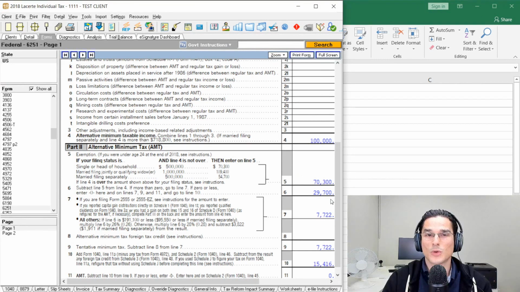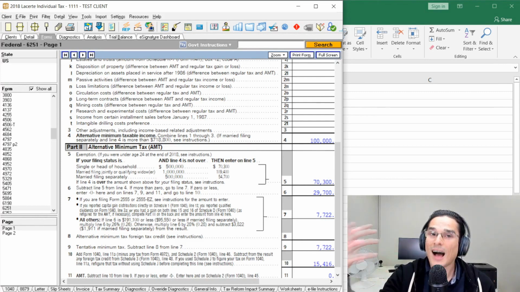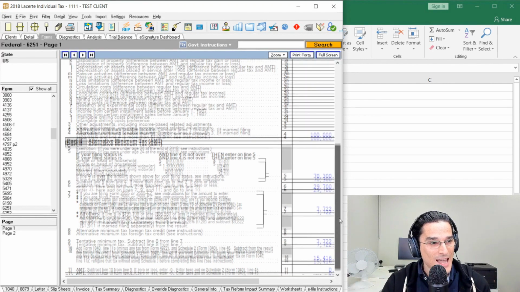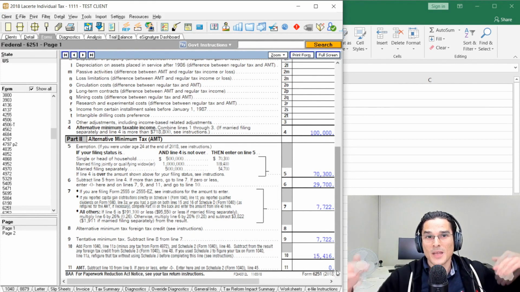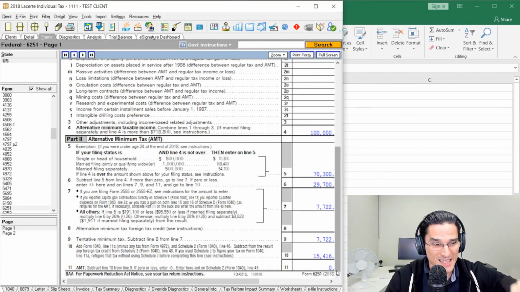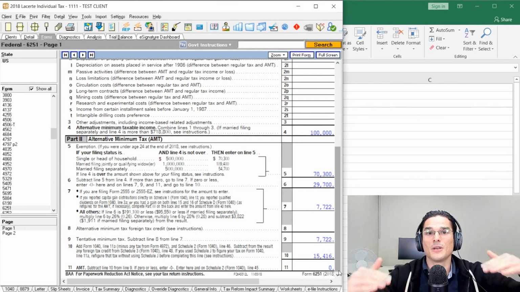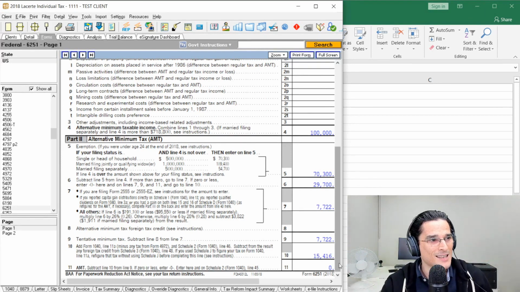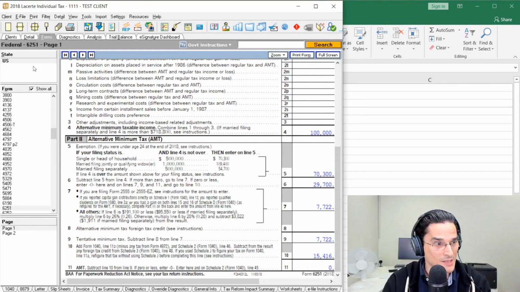So once we get the exemption, we can calculate the AMT, or alternative minimum tax. You see that the tentative minimum tax in this case is $77.22. However, the ordinary income tax, meaning the amount from Form 1040, is $15,416. So the ordinary income tax is higher, which means that in this year, the AMT is 0. Again, AMT has to exceed ordinary income tax liability to make it onto the return and to have an effect from a tax perspective. In this case, the AMT is lower, ordinary income tax higher, so you just pay the ordinary income tax. It's as if the AMT doesn't exist in this case on this return.